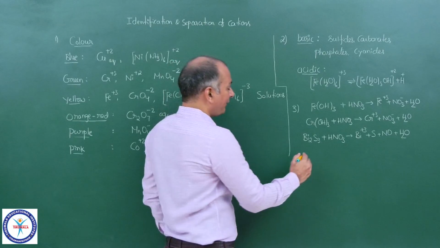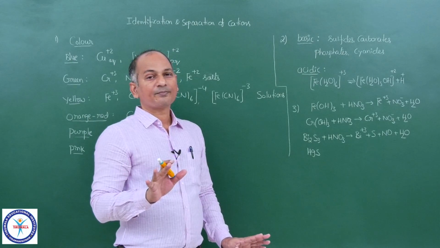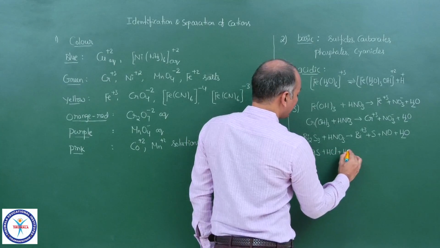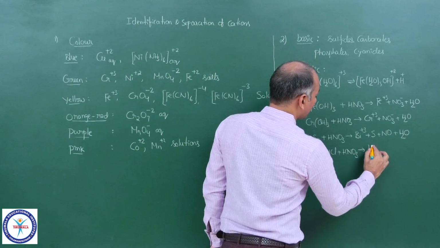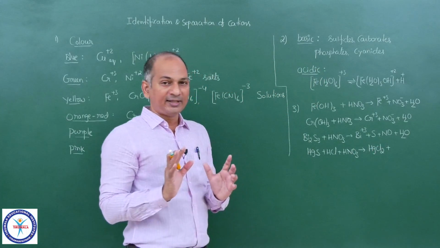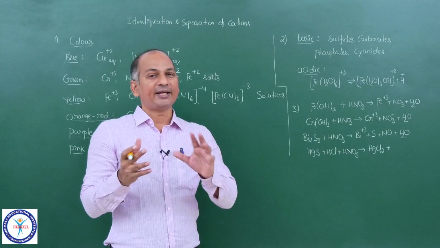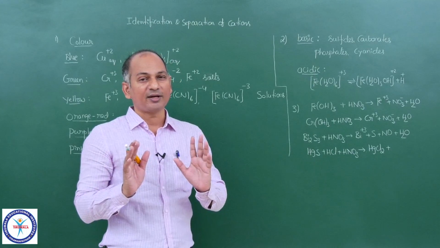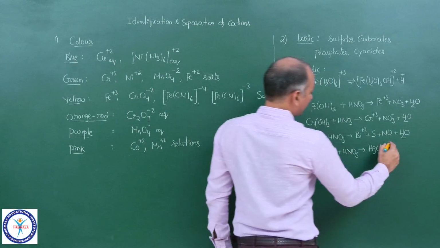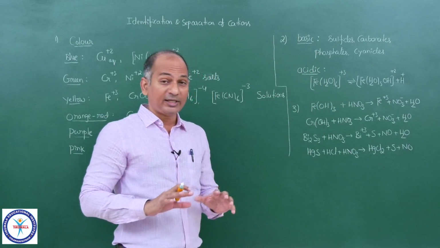Now if you come to HgS, HgS is not soluble in HNO3, but HgS is soluble in aqua regia. You take HCl plus HNO3, and as a result HgCl2 is formed, one of the few undissociated salts. HgCl2 goes into water as HgCl2. It does not break into Hg+2 and Cl-. You know that already. And the solubility of HgCl2 is appreciable. Plus sulfur, plus NO. So HgS is soluble in only aqua regia.